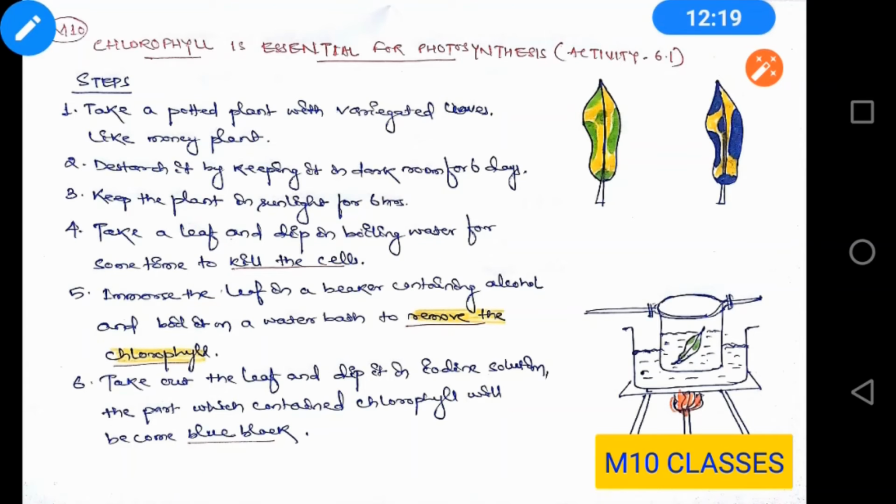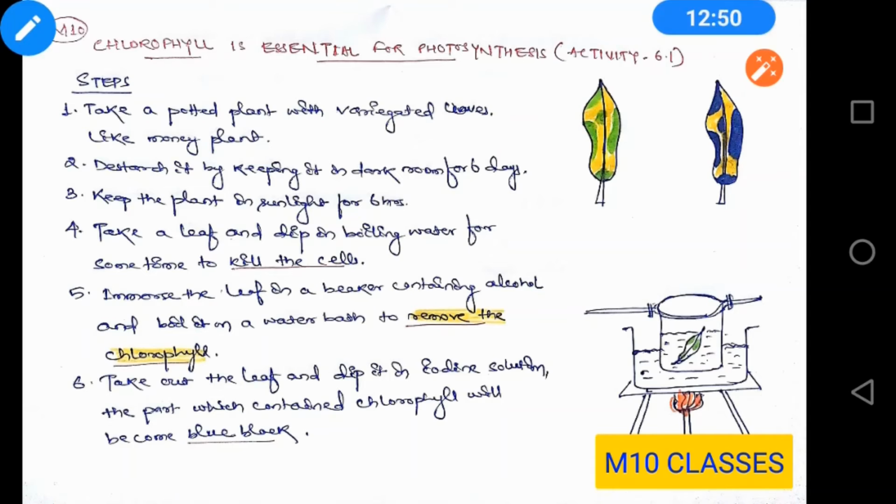Now whatever we are going to discuss is very much important. This is activity 6.1, and it has already come in the board exams of last year. Chlorophyll is essential for photosynthesis. You have to describe it by an activity, and it's already there in the book. Remember, every bit of your NCERT book is important.